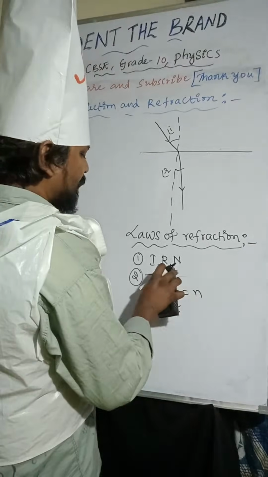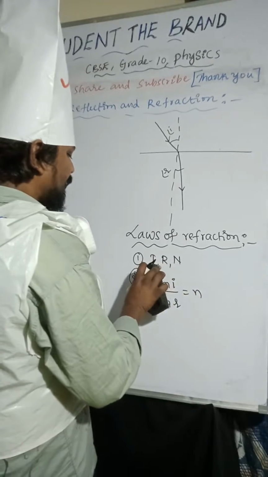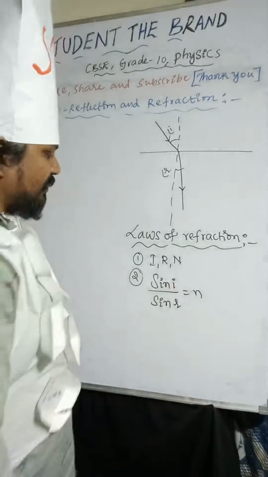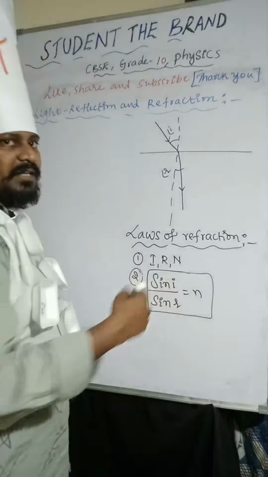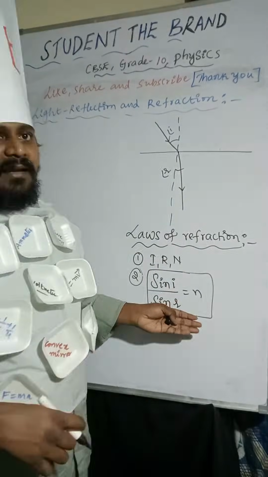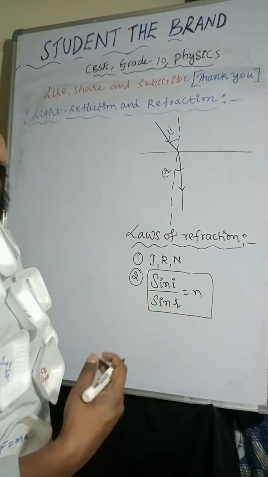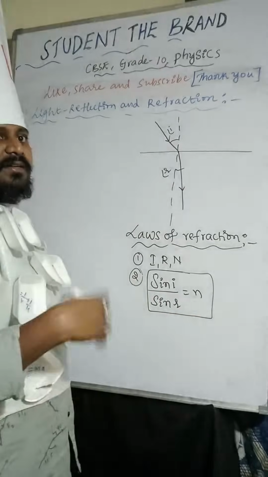So here you can observe, the ratio of the sine of angle of incidence to the sine of angle of refraction is equal to a constant. Now, there is absolute refractive index and relative refractive index.